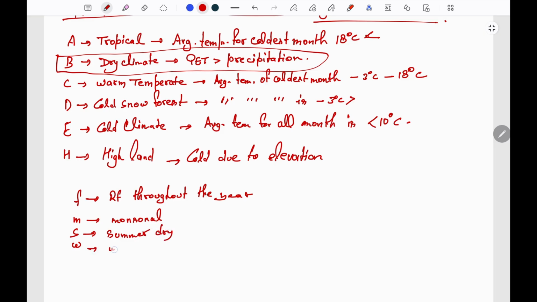And W is winter dry, which is rainfall in summers. And this B type of climate, this is dry climate, is divided into 2 categories, that is S and W. S is for steppe or semi-arid climates and W is for deserts.